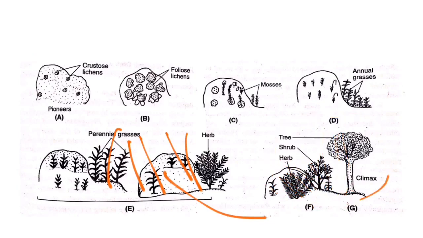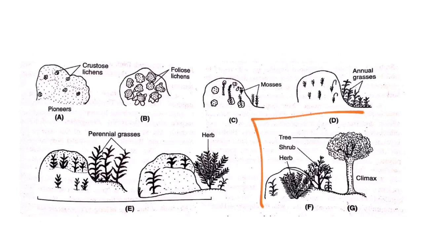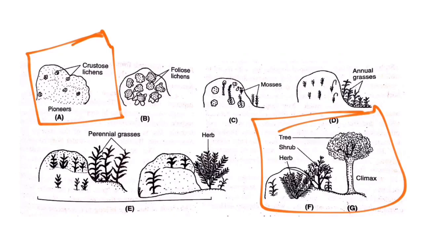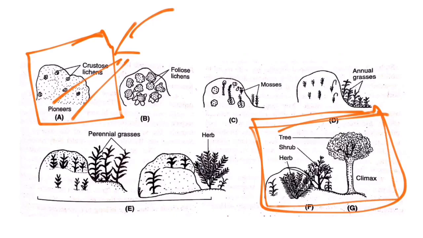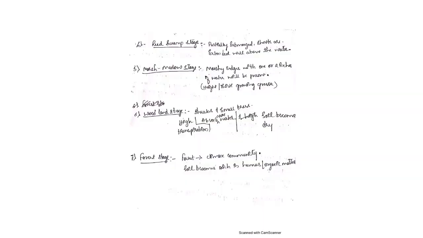Here they completely convert the rock into soil through the process of withering, and the nutrients are also very rich. This favors the growth of trees very luxuriantly. These are the stages of xerosere, or xerarch succession. Here the pioneer community is crustose lichen. Why is it pioneer? It is occupying for the first time. And the next one, the climax community, is the forest. This is the last occupying community, hence it is the climax community. So this is about succession.